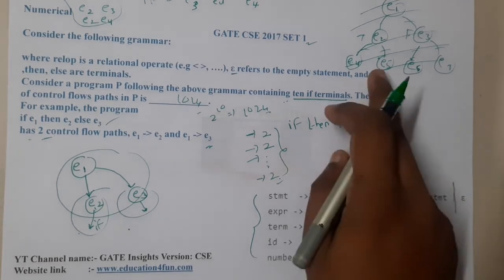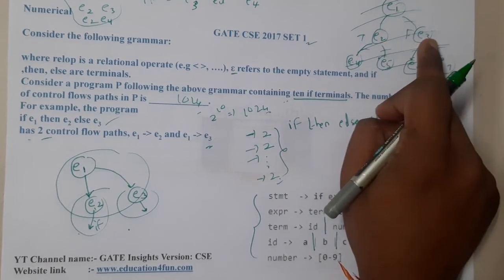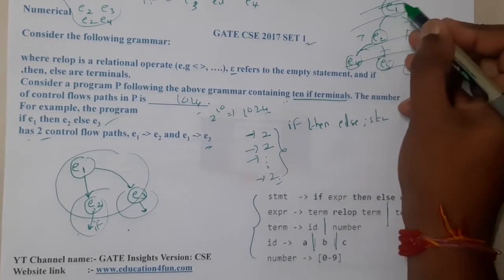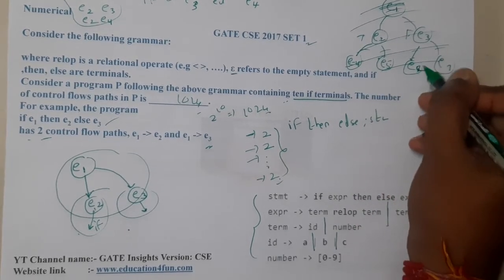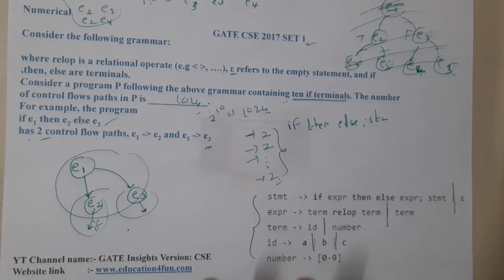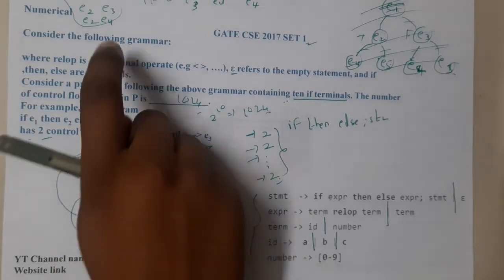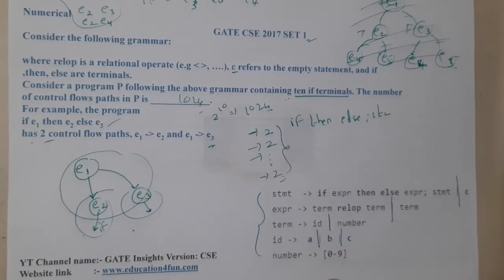If you want to write it in these terms, you should write E1 here, E2 here, E3 here, E4 and E5. So this E1 will not come into the count. From here you have 2 options, and from here you have 2 options. So you should convert this into E4 and E5, and at that time you can work on it as well. This approach is better because it gives more clarity. I hope everyone got a clear idea with respect to this.